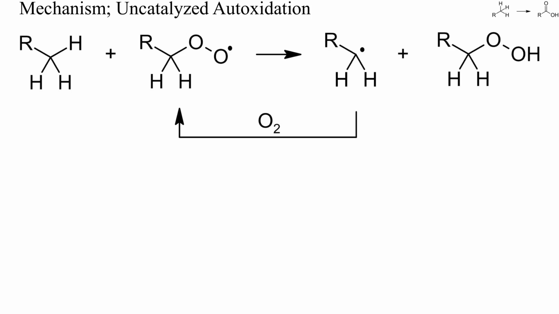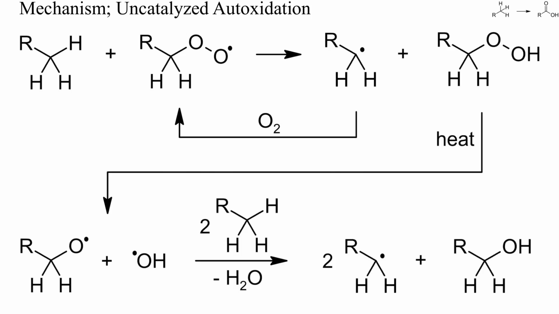Weak CH bonds, for instance allylic or benzylic CH bonds, can be oxidized by oxygen without the need of any catalyst. This so-called autoxidation is a radical chain reaction and, when conducted at moderate temperatures, usually yields hydroperoxides, as shown here. At higher temperatures, though, hydroperoxides can fragment into alkoxyl and hydroxyl radicals, which can bring about the formation of alcohols, aldehydes, and carboxylic acids.